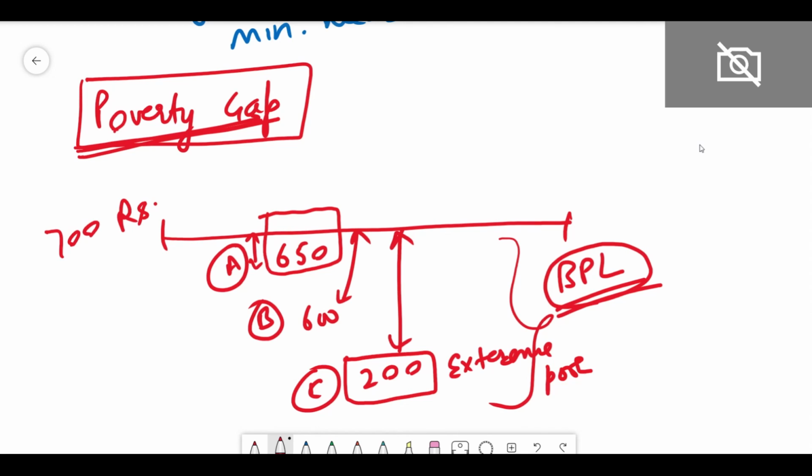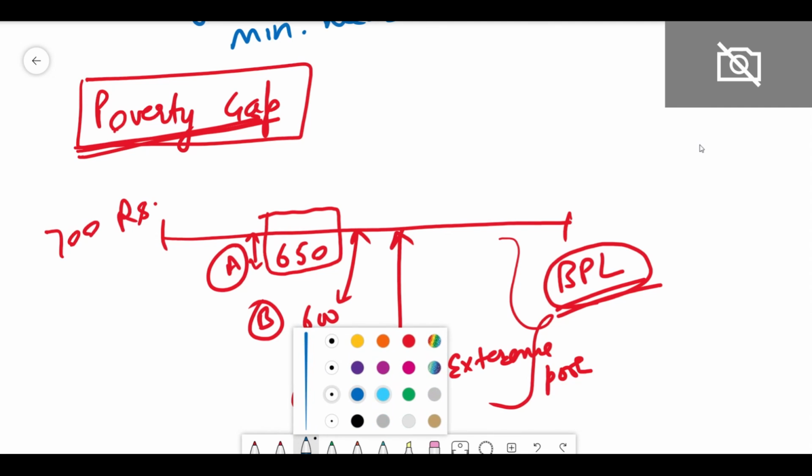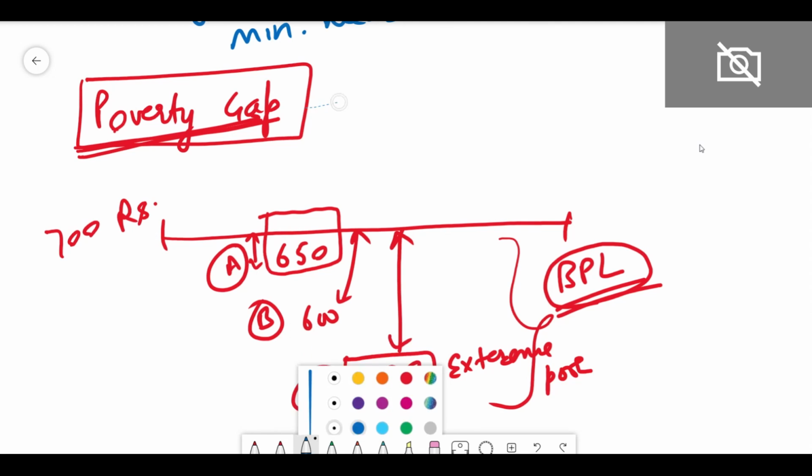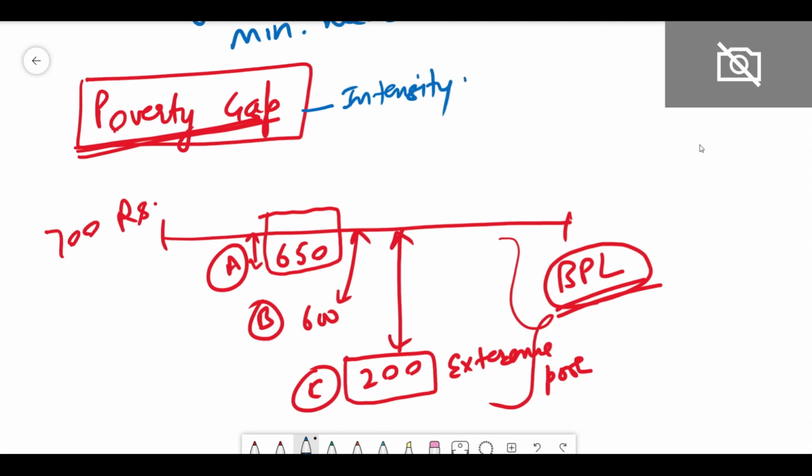So government policies can become much more refined and targeted. This is how the poverty gap works. We also call this the intensity of poverty, or depth of poverty.